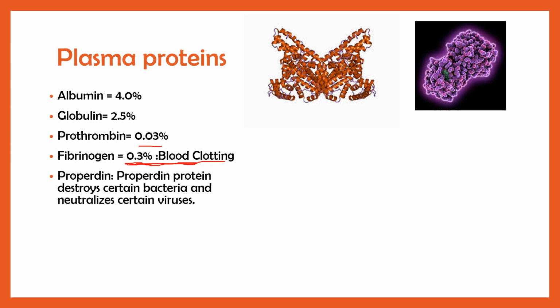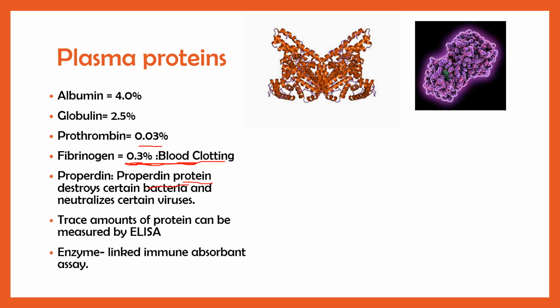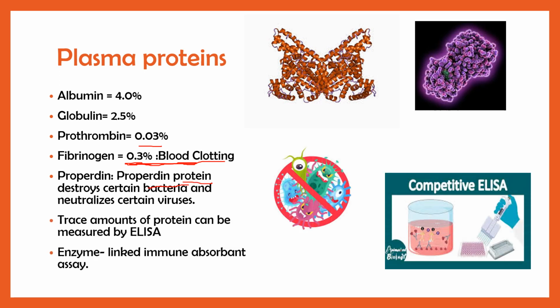Next comes properdin, a plasma protein which helps in destroying certain bacteria and neutralizes certain viruses. These plasma proteins can be detected with the help of a test known as ELISA. The full form of ELISA is enzyme-linked immunosorbent assay. This is a test used to detect the amount of plasma proteins inside the blood.